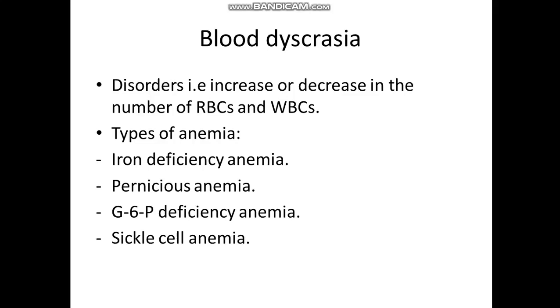So lower oxygen tension, decreased pH, and also dehydration will lead to crystallization of the hemoglobin S, and this will lead to damage to the cell membrane and destruction of the RBC.